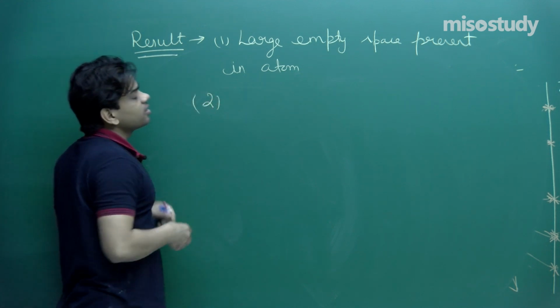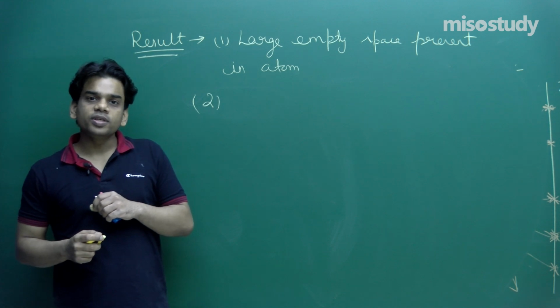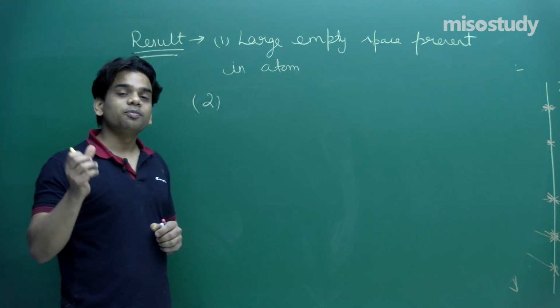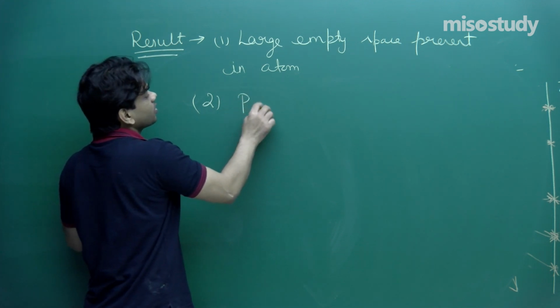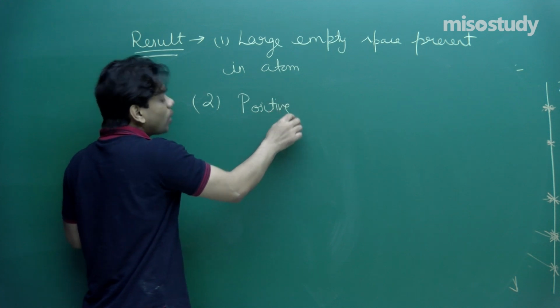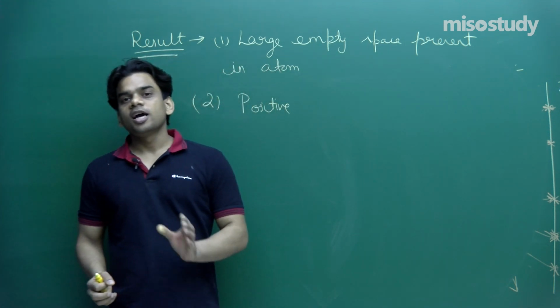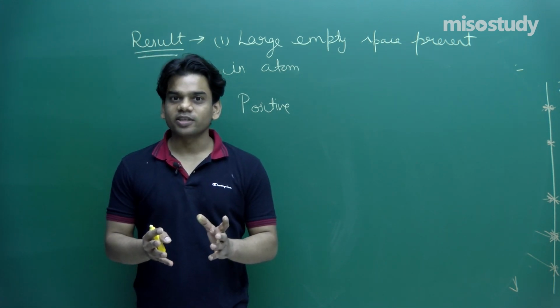Second, the result that we can make out, as some moved deviated with small angles, we can say that there's a positive charge present within the atom. Why am I concluding this? Because the alpha particle is a positively charged particle.